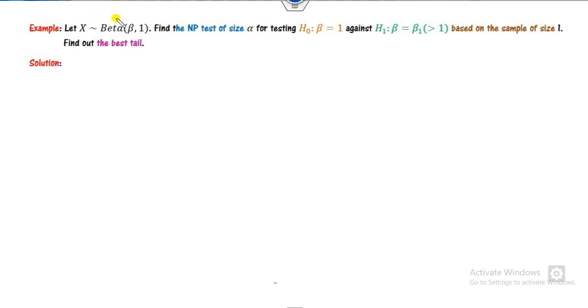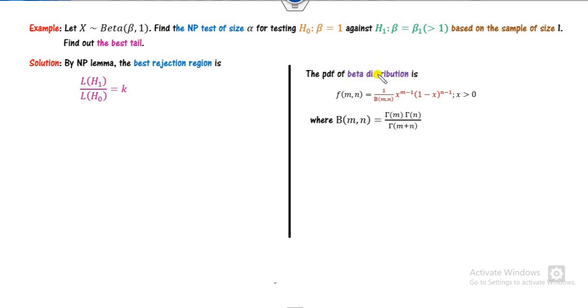Look at another one. X follows a beta distribution. You have to find the most powerful Neyman-Pearson test for testing equality. That's simple again, with sample size 1. Firstly, you should know the PDF of the beta distribution. This is it here, where beta is the gamma function.